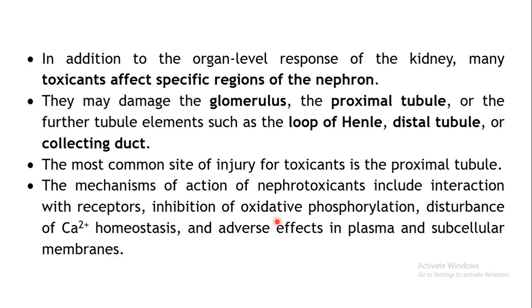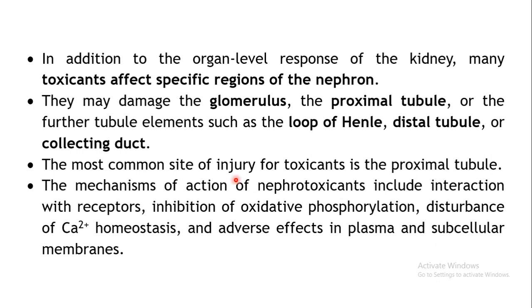In addition to damage to the organ as a whole, there are certain substances which may damage specific regions of the nephron also. For example, the glomerulus may be damaged, or the proximal tubules, loop of Henle, distal tubules or collecting tubules. Out of these, the most common site affected by toxicants is the proximal tubule.